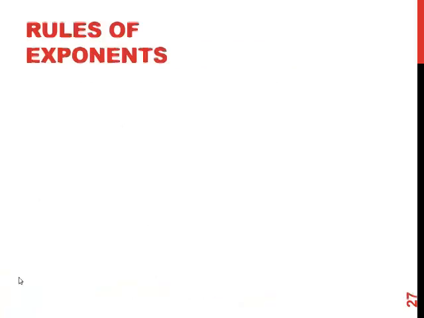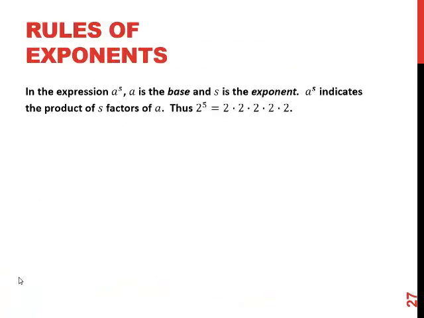Going back now. Rules of exponents. Talking about exponents, we have to be real careful when we're looking at them. In the expression a to the s power, a is the base and s is the exponent. A to the s indicates that we're going to have the factor a s times. There are s factors of a. So 2 to the 5th means we're going to have 5 factors of 2. 1, 2, 3, 4, 5.